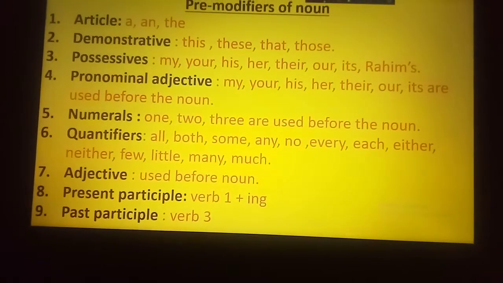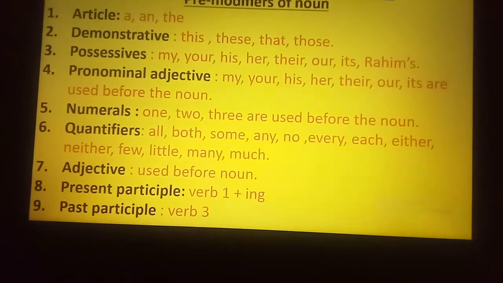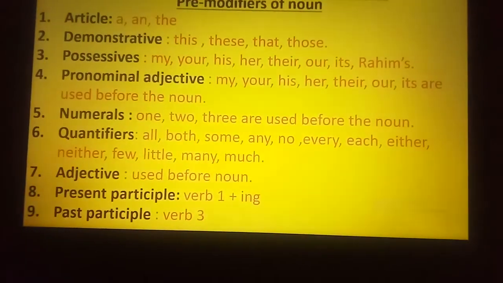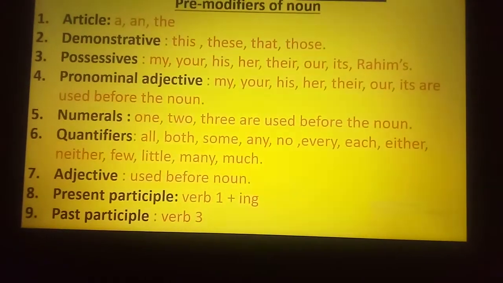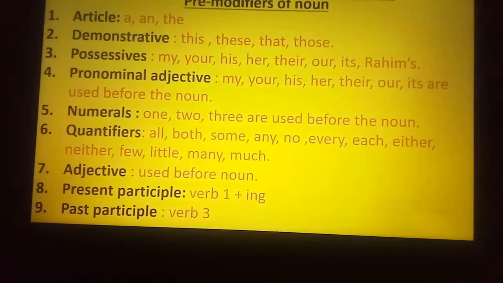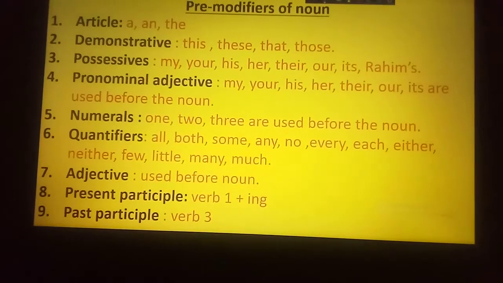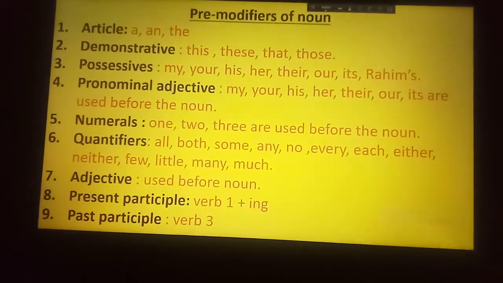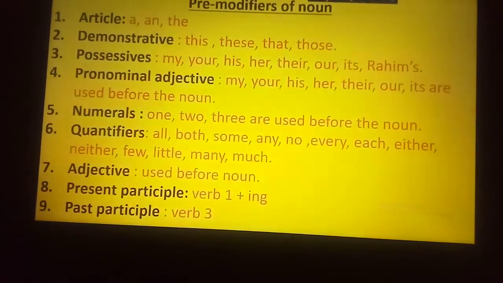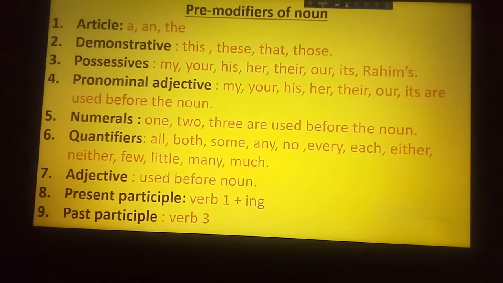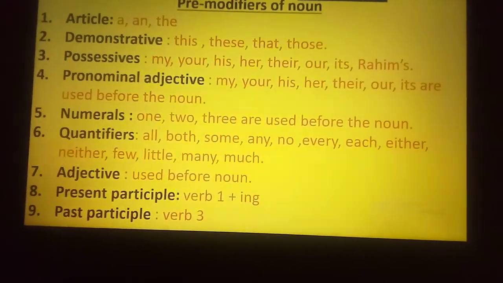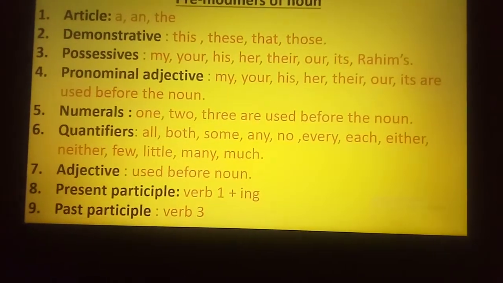My, your, his, her, their, our, its. Numerals: 1, 2, 3, 4, 5, 6, 7, 8, 9, up to 100, 1000, are used before the noun. And quantifiers: all, both, some, any, no, every, each, either, neither, few, little, many, much. This kind of words you have to use as quantifiers.